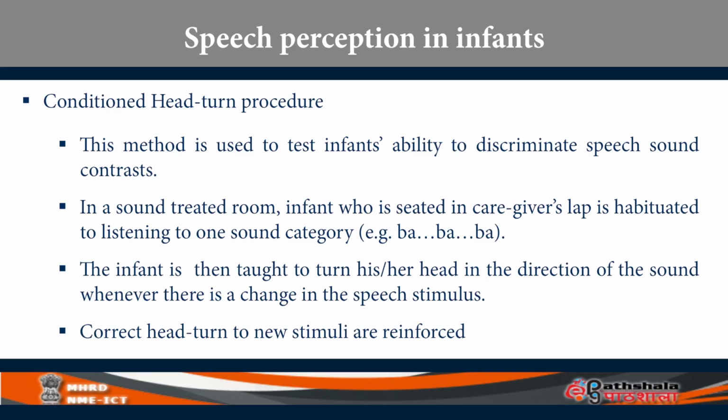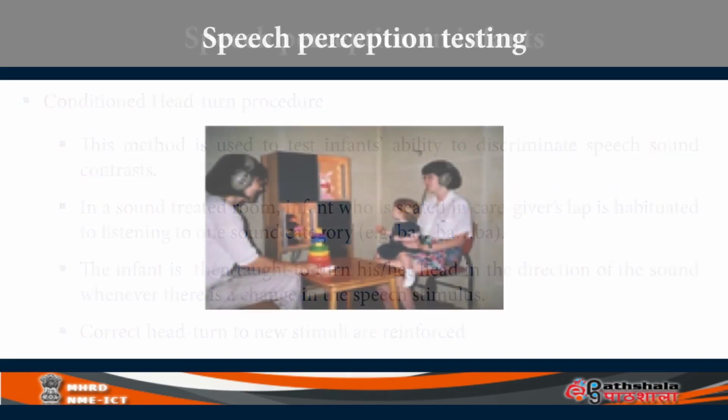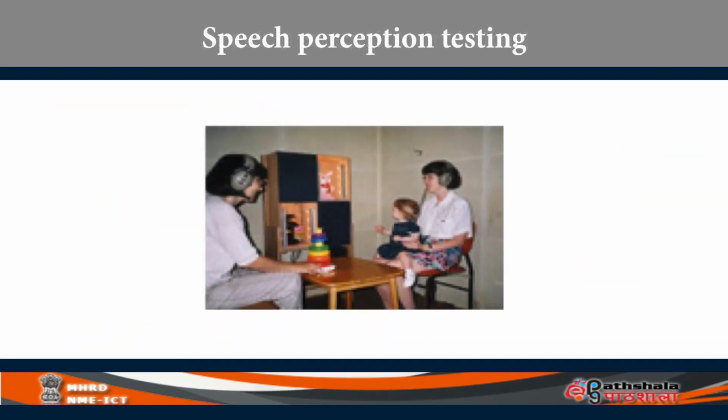When the child does that, the child is reinforced either by a smile or by a toy, as you can see in the picture shown on the screen in front of you. See, the child is looking at the toy, and corresponding to the change in the stimulus, the head turns.